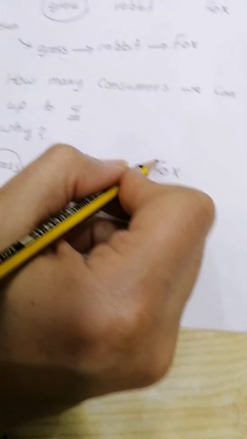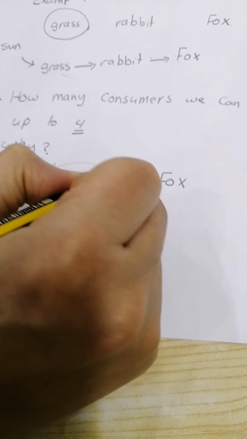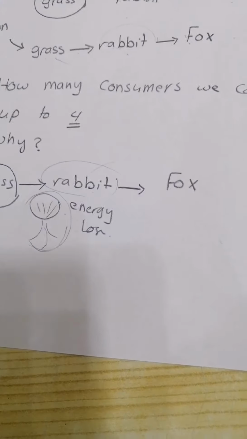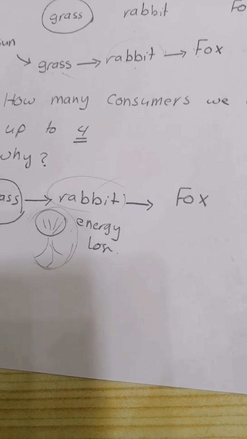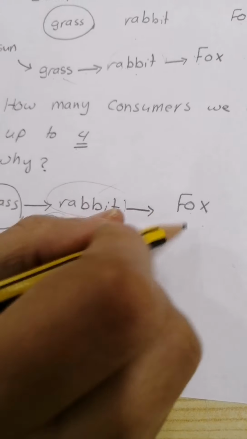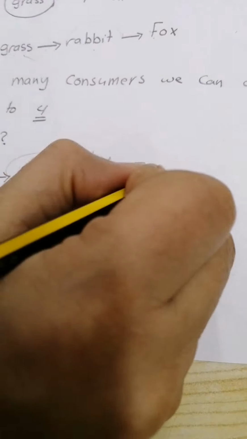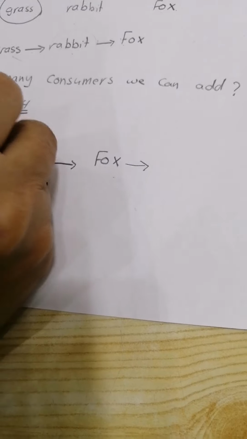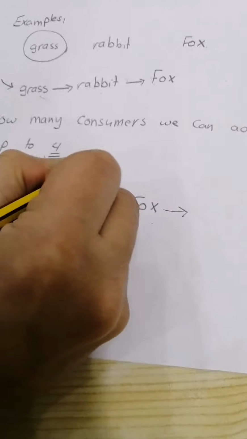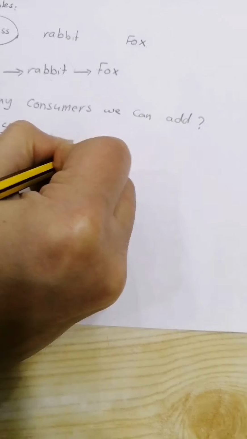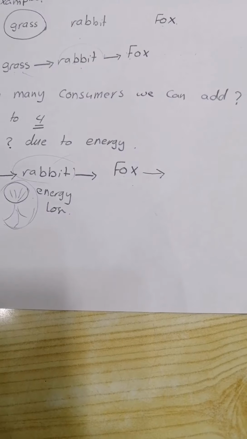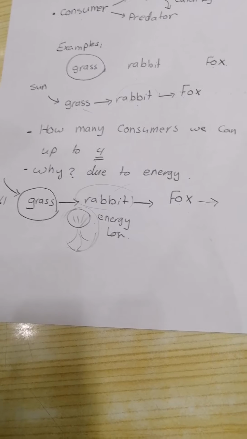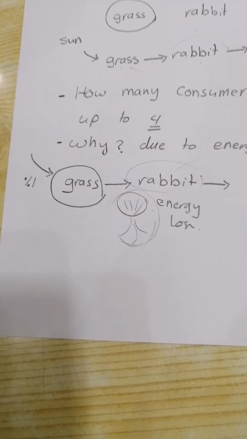Again, the fox can't eat the whole creature. It can't eat the whole organism. It can't eat the whole rabbit. Some parts of the rabbit the fox will not eat. So here also we have energy loss. Then the other consumers will also have energy loss. So due to energy loss through the food chain, we can't put more than 4 consumers after the producer.